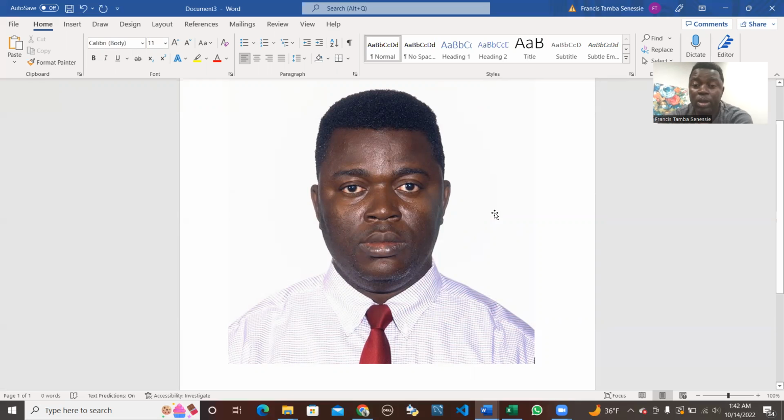Okay, so now when you have your photo ready, whether it is in your phone or still in the laptop that you used to crop it, you can now follow the application process. So what do you need to do?